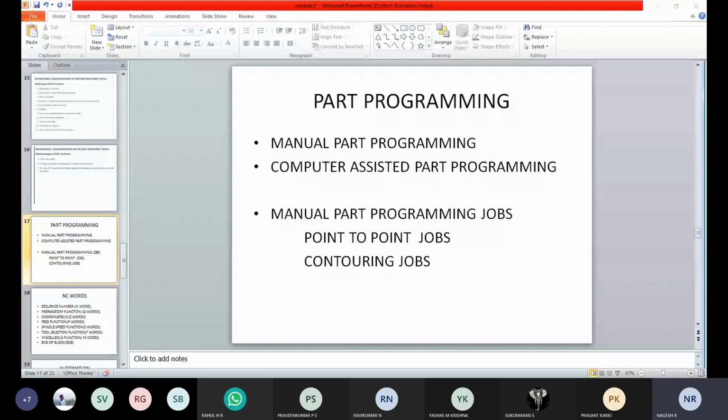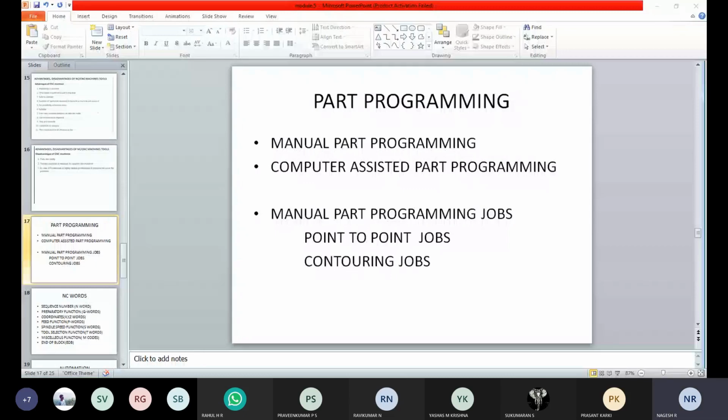That may be drilling, machining, or lathe operations, whatever the operation may be. The manual script is typed into the tape, and the printing is passed on to the NC machines for its operations.